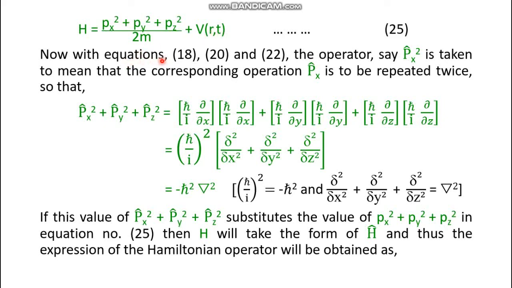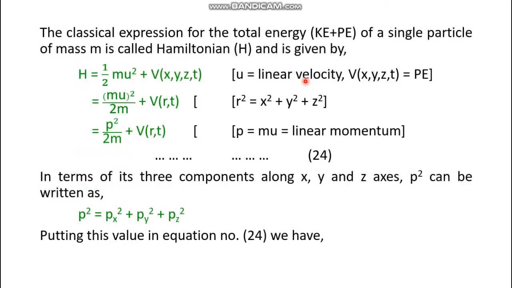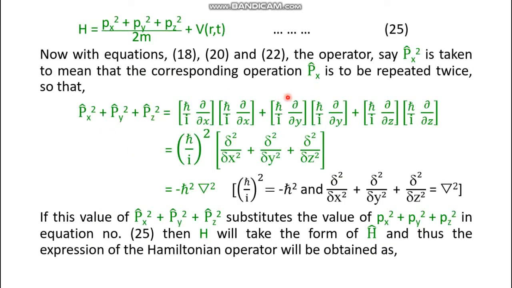Now with equations 18 to 20 and 22, the operator px cap squared is taken to mean, let's have a look, this is equation number 18. Here if px squared is taken, then it means that this operation is repeated twice, so that px cap squared plus py cap squared plus pz cap squared equals two operations applied sequentially. So this one is the x operation, this one is the x operation.